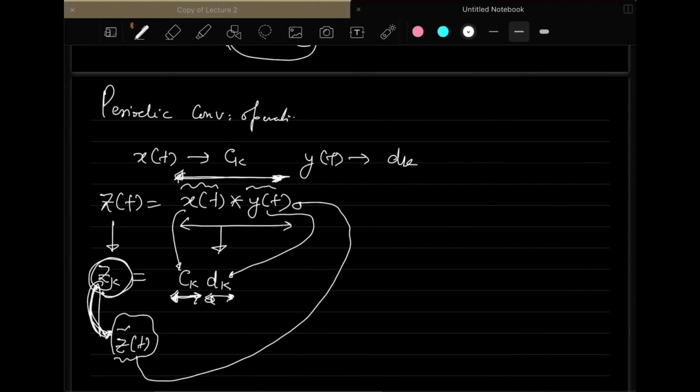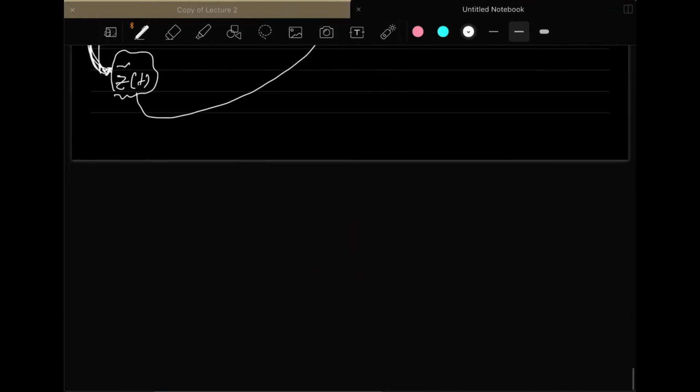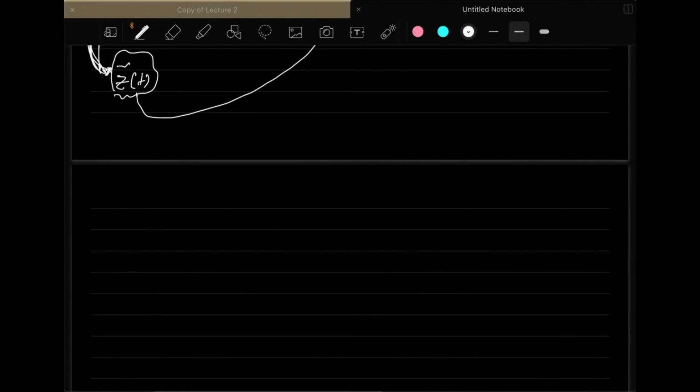So this shows that it's very easy to perform convolution in time domain by transforming it into frequency domain, doing the operation and coming back in the time domain. So if you want to prove this expression, then it's very easy. Like, if you have a signal z(t), which is basically given by 0 to T, then what we have here is,